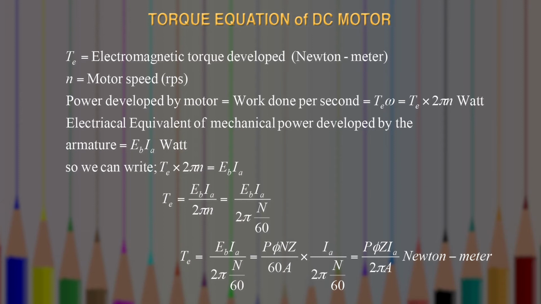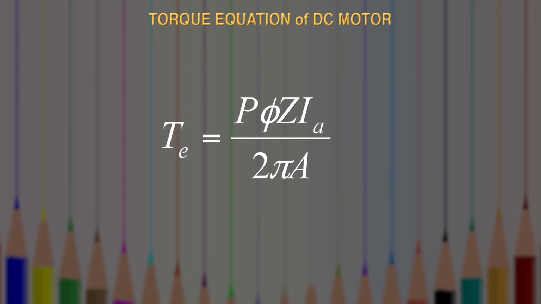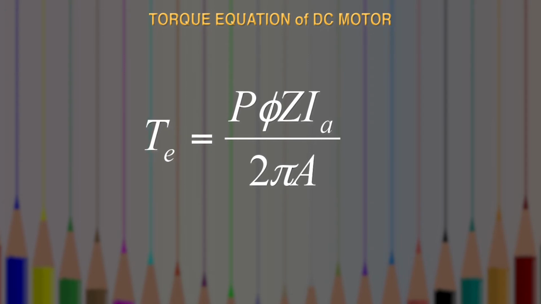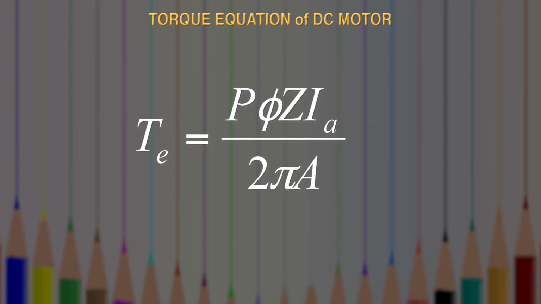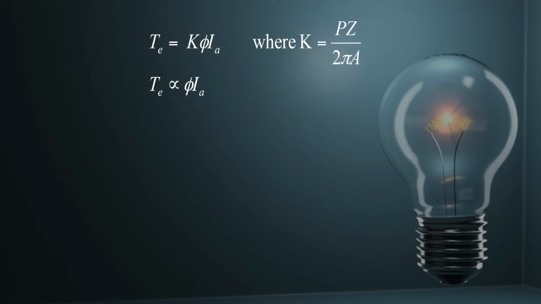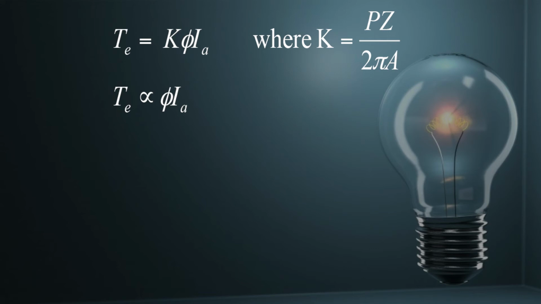So the final expression for the torque is TE equal to P phi Z IA upon 2 pi A, where P is the number of poles, phi is flux per pole, Z is the number of armature conductors, IA is the armature current, and A is the number of parallel paths. If you replace all the values, then this torque TE can also be written as T equal to K into phi into IA, where K is nothing but K is equal to PZ upon 2 pi A.